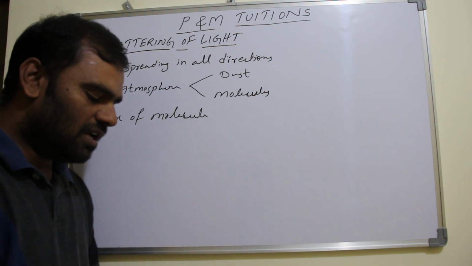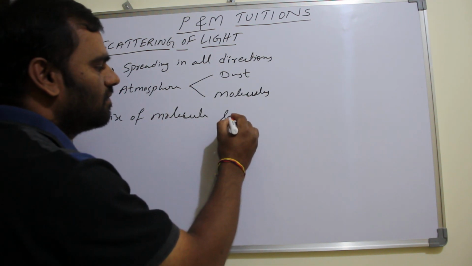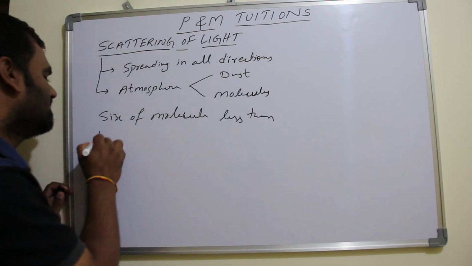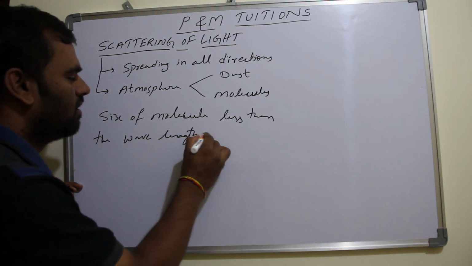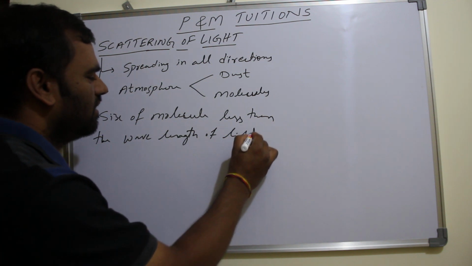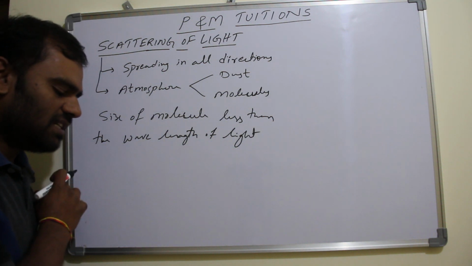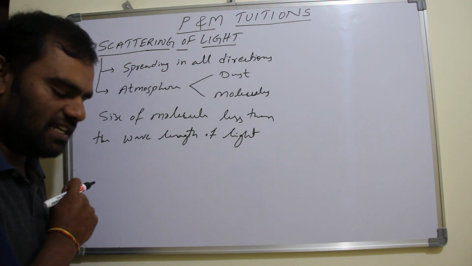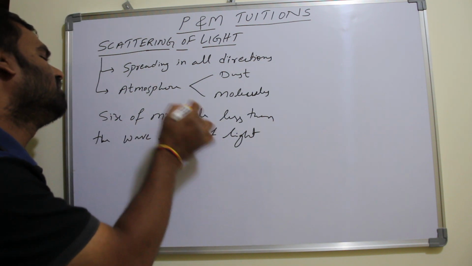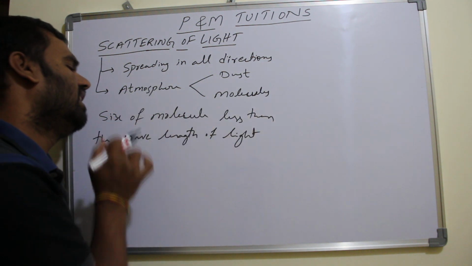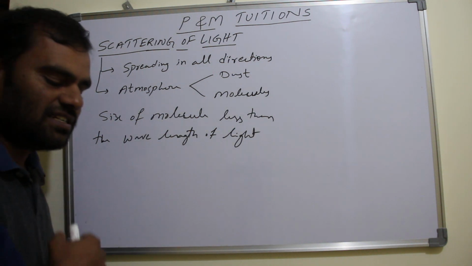If the size of the molecule is smaller than the wavelength of the incident light, what is going to happen? It absorbs the incident light energy and then re-emits it without any change in the wavelengths. So when the size of the molecule is less than the wavelength of the light, the incident light energy will be absorbed and re-emitted without any change in its wavelengths.